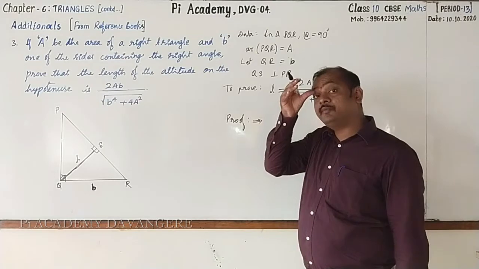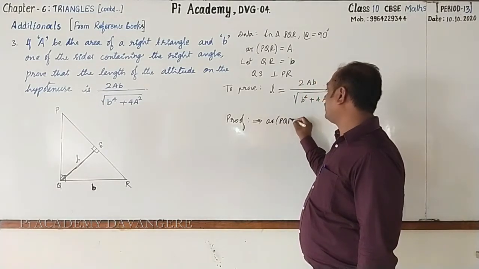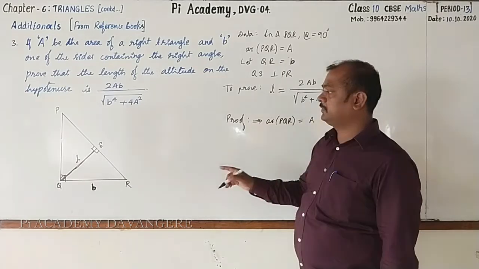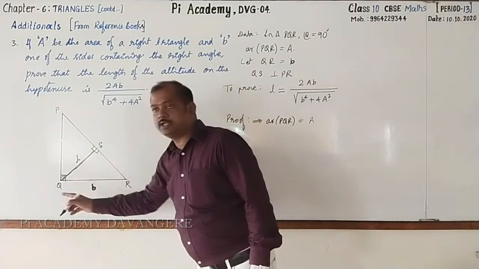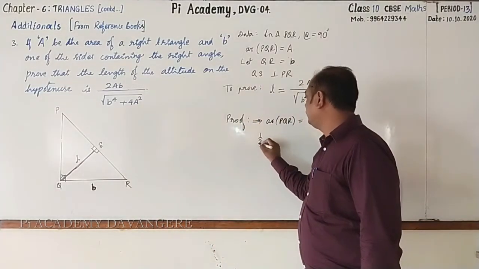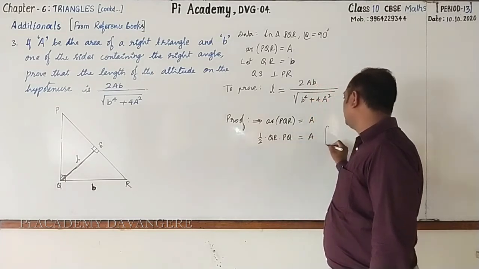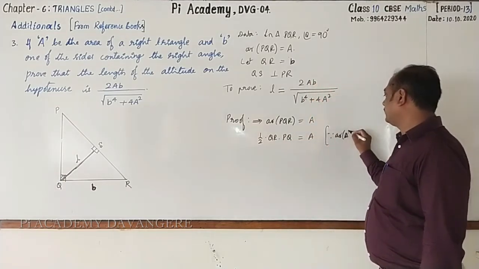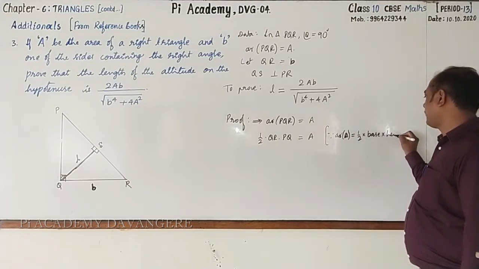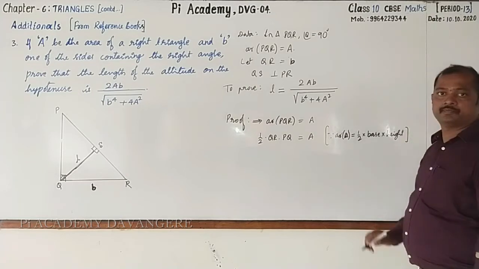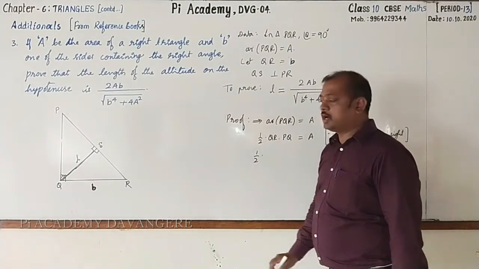They have given area of PQR. Area of PQR is capital A. Area of PQR can be written as half into QR into PQ, right? Half into QR into PQ, which is equal to capital A, because area of triangle is half into base into height. Then half into, what is QR?